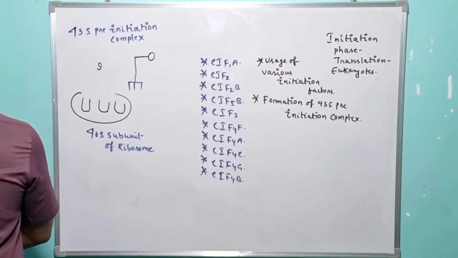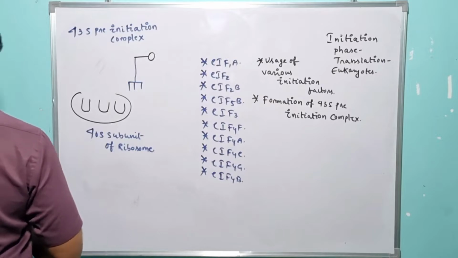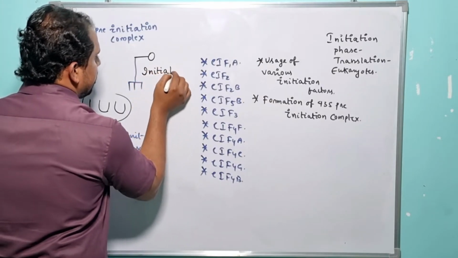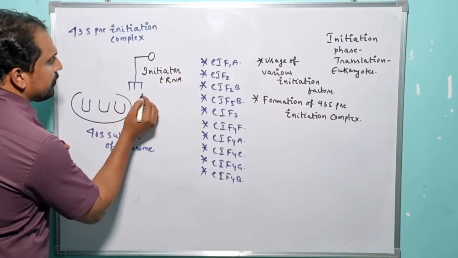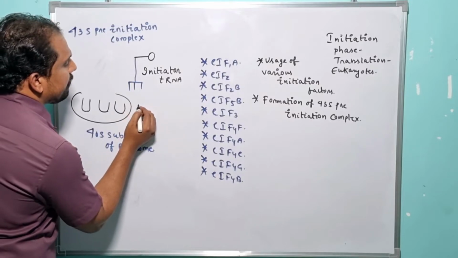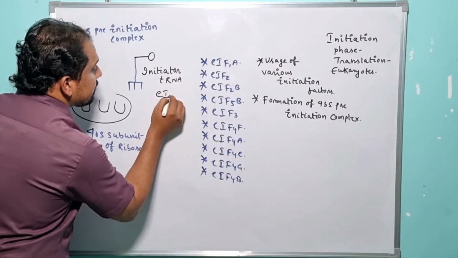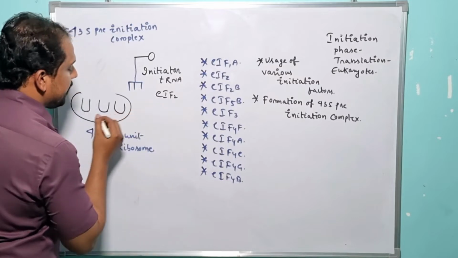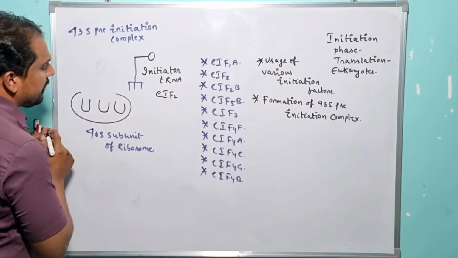For the successful recruitment of the initiated tRNA to the P site of the ribosome, the translation process takes advantage of a specific factor, and it is nothing but what? Eukaryotic initiation factor 2. By taking advantage of eukaryotic initiation factor 2, the initiated tRNA gets successfully recruited to the P site of the ribosome, right?